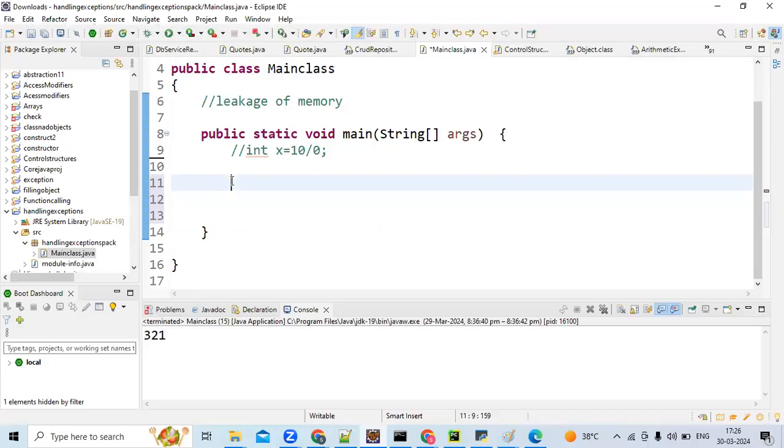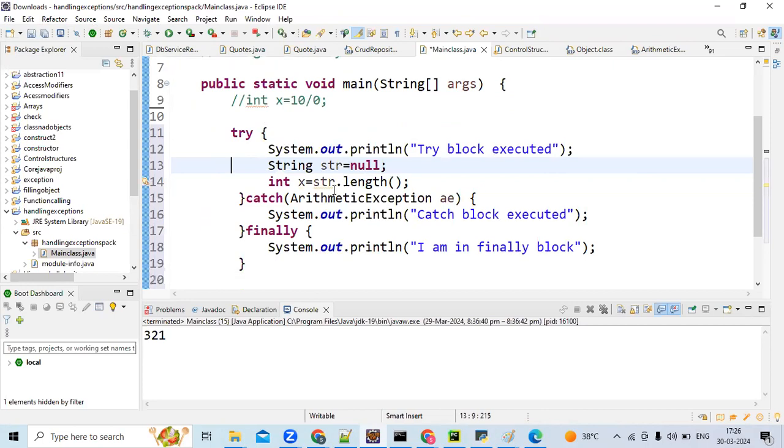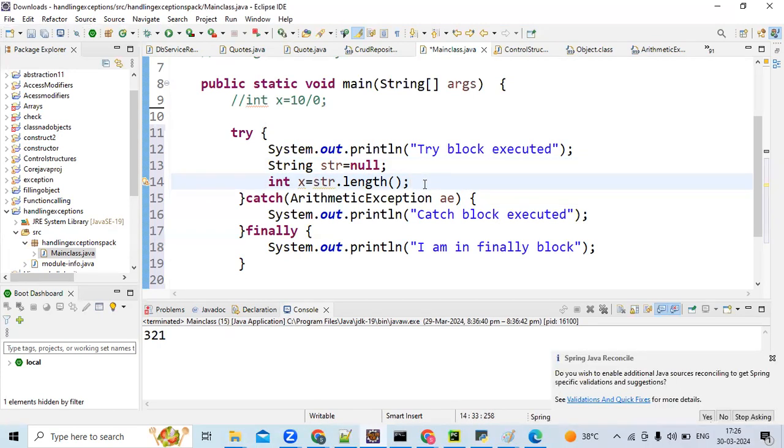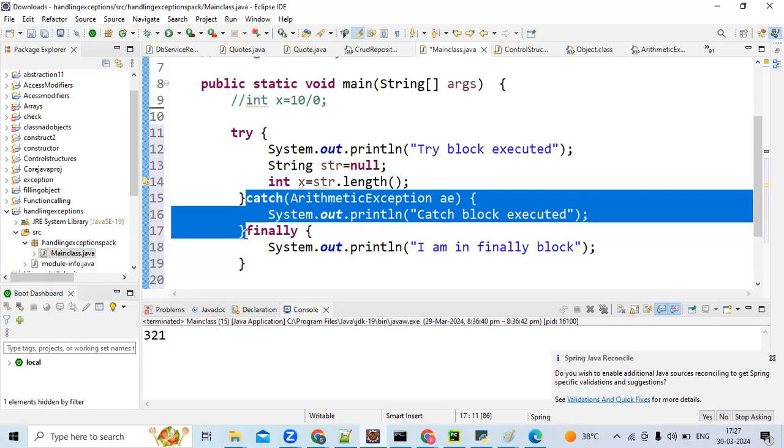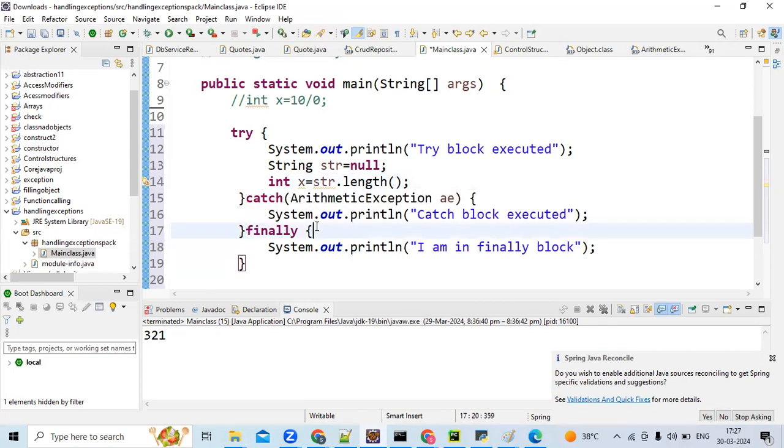See, Jayashree, I'll just tell you some examples. Here you're getting null. So which type of exception will you get here, Jayashree? Line 14. Null pointer, yes. So do you think the exception will be caught or not caught? It won't be caught, right? So in this case also, the finally block is executed.